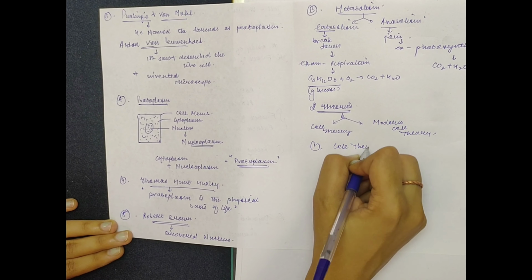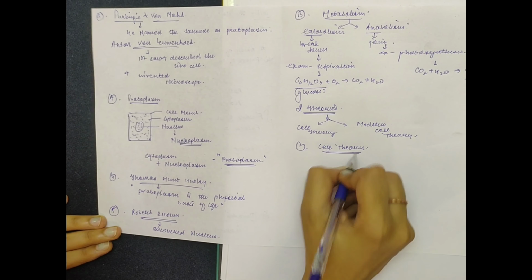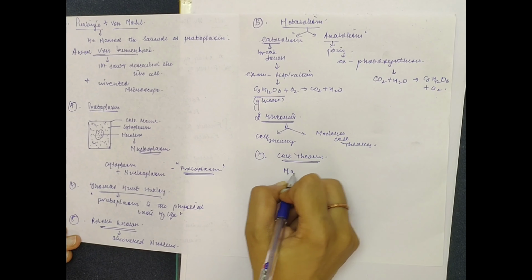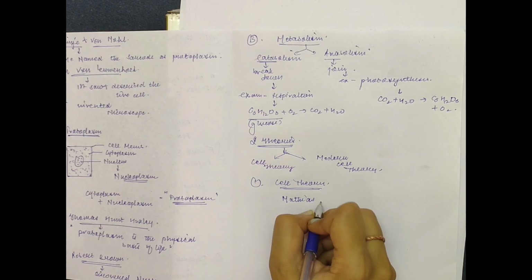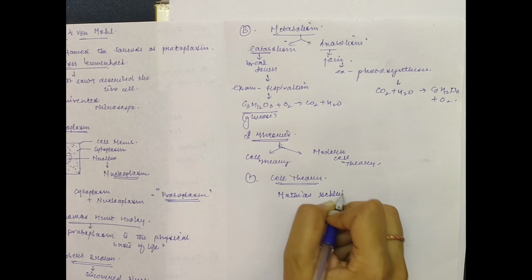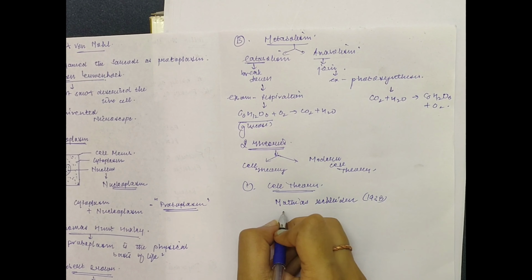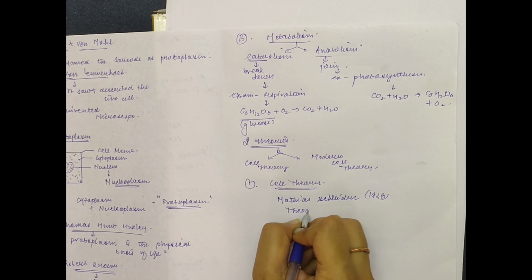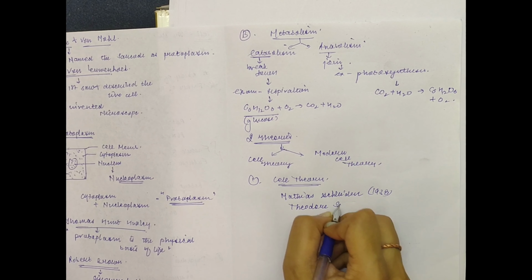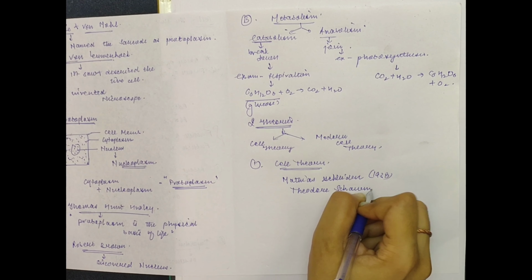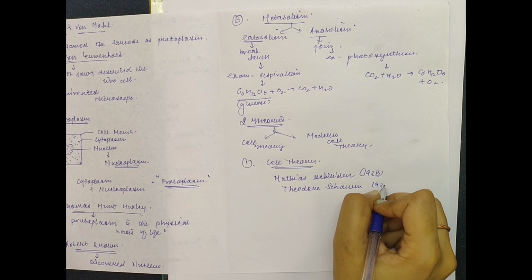Cell theory was given by Matthias Schleiden in 1838 and Theodor Schwann in 1839.